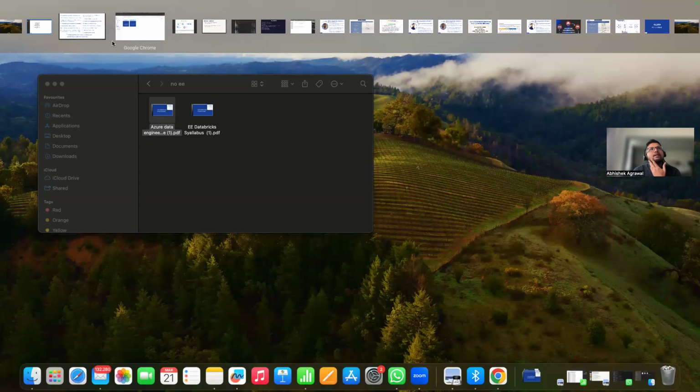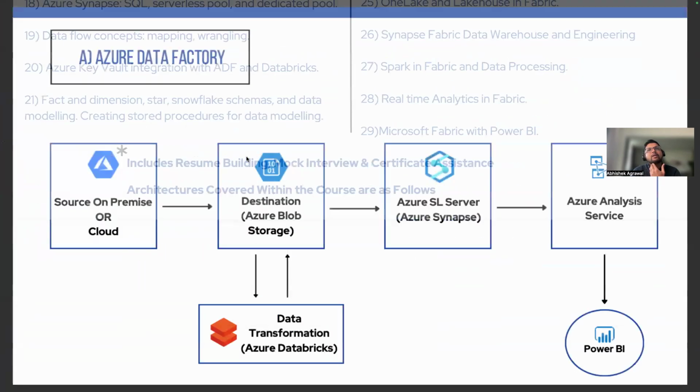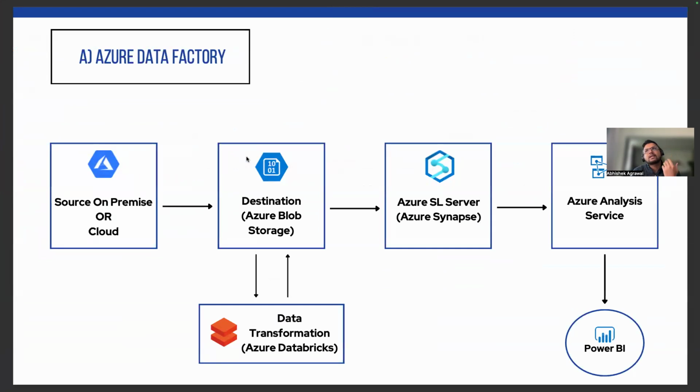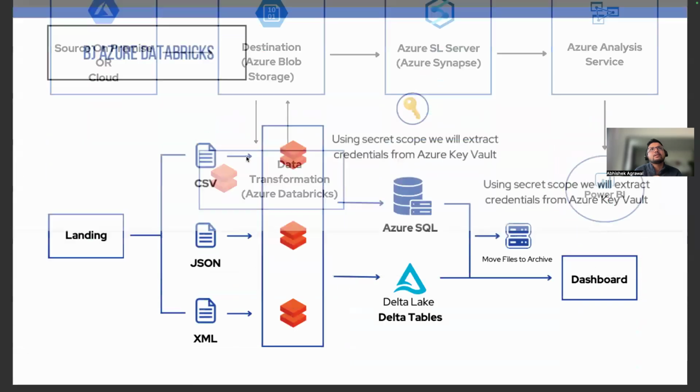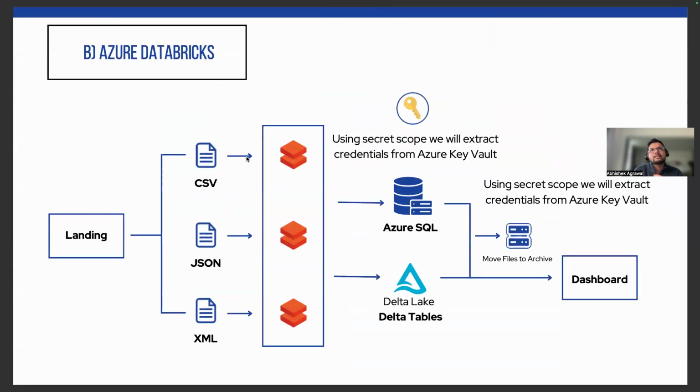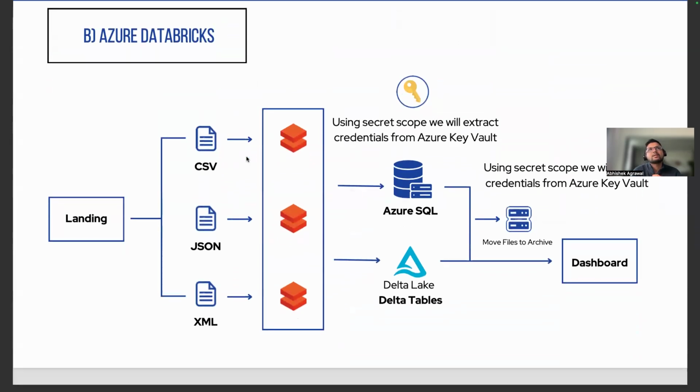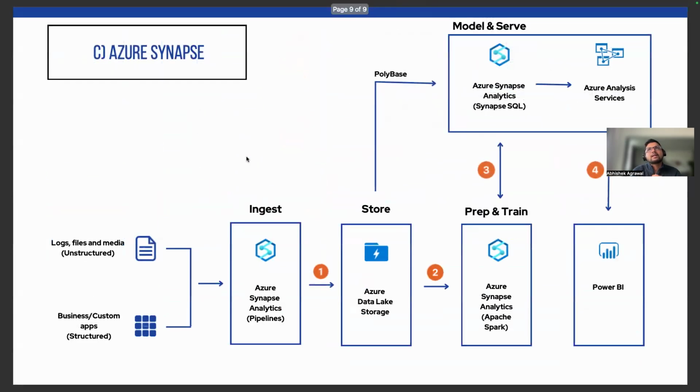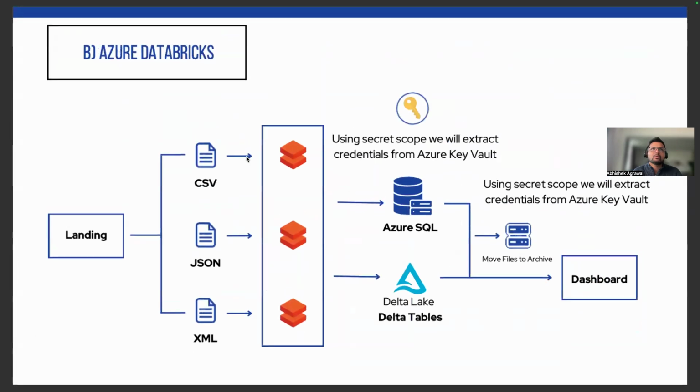And then from the architecture standpoint, we will cover three architectures. This is the first architecture, which is implemented using Azure Data Factory. This is the second architecture, which we will implement using Azure Databricks. And this is the third architecture, which we will implement using Synapse Analytics. These are the three architectures we will implement during the whole course curriculum.